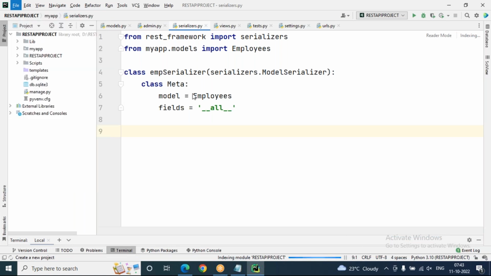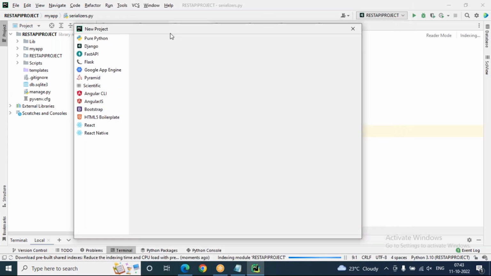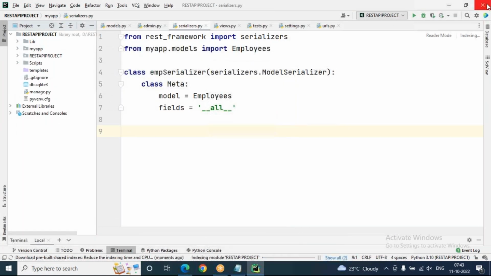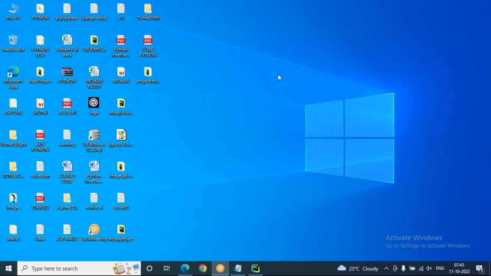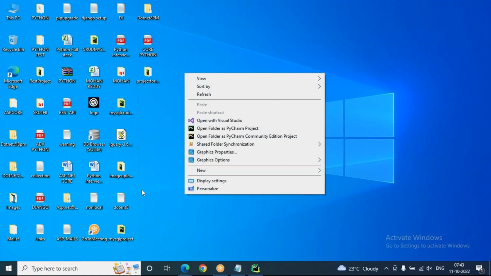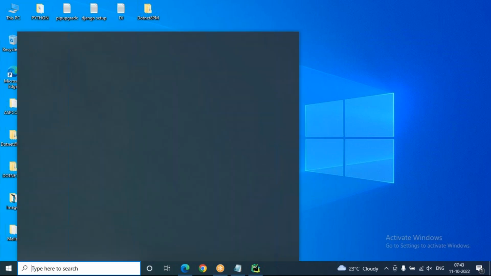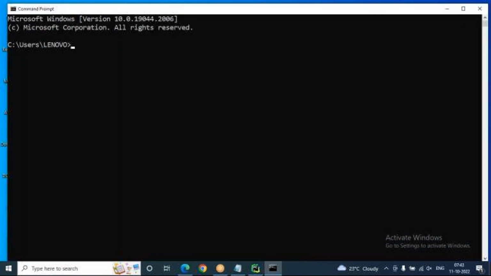You can choose the location, or else it is better to create a project through the command prompt. No problem, let's go to the command prompt. Let's go cd space desktop. On desktop, I'm preparing the Django REST project. How to create a Django project? You know that. django-admin startproject, and the project name is restproject.